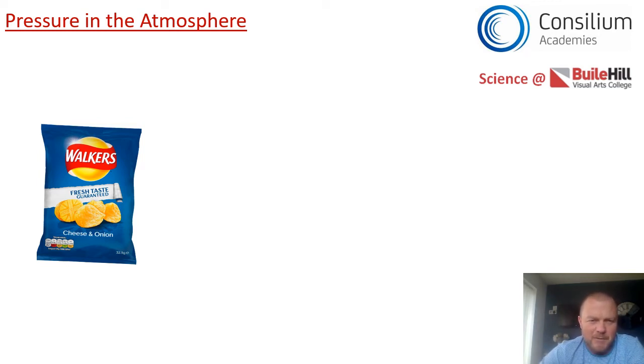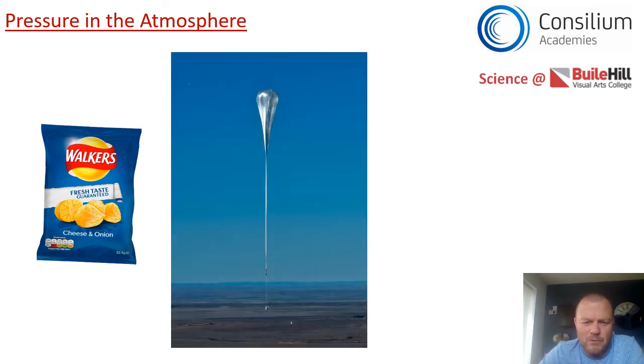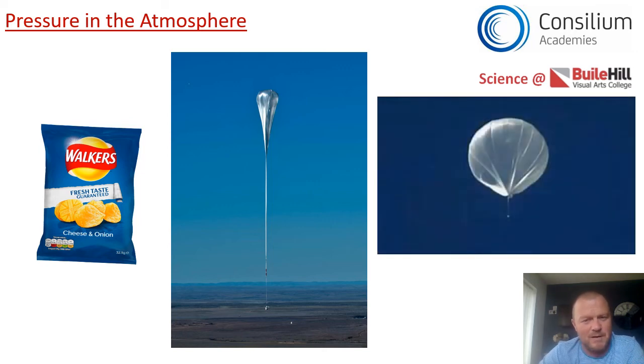And another good example is this. A few years ago now, there was a gentleman called Felix Baumgartner, and he took a balloon up to the edge of space and then he jumped out of the balloon. And when the balloon was taking off, it looked a little bit like that. You see that? Right at the very bottom of that balloon, can you see the little capsule that he sat in? And the balloon is very thin and very narrow. And as that balloon started to go up, and eventually it got to 20 odd miles above the Earth's surface, the amount of air, or air particles, starts to decrease, and therefore the air that's inside the balloon starts to push like mad and it inflates. And it looked like that at the end.